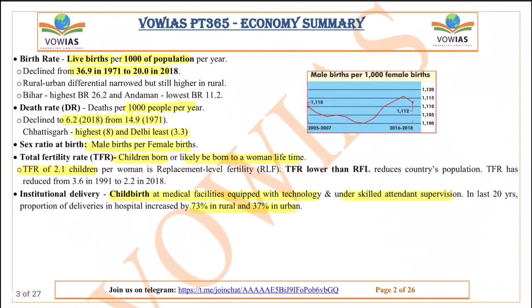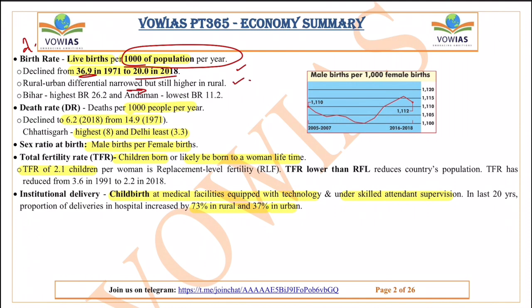Okay, so next one is the birth rate. Birth rate is the live births per 1000 people. That means for every 1000 people, how many new children are born per year. This is known as birth rate. So remember, the important thing here is 1000 of population per year. This declined from 36.9 in 1971 to 20 in 2018. So the rural urban differential narrowed, but it is still higher in rural.